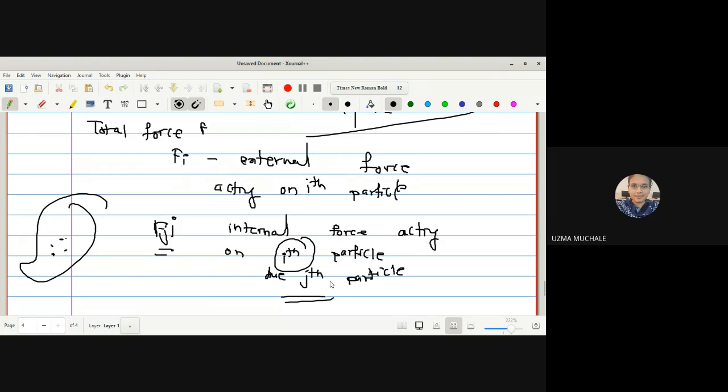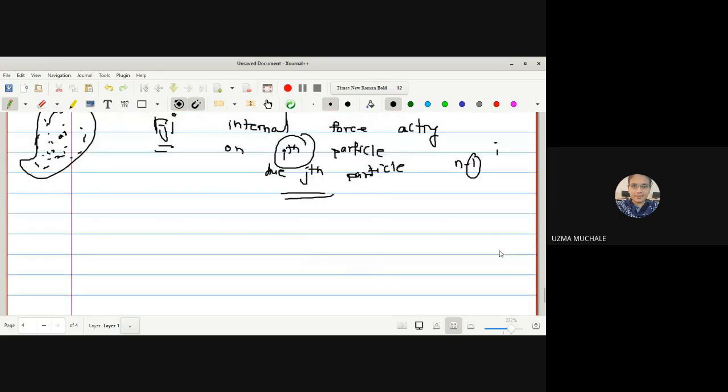Now, thus the total internal force acting on the ith particle due to the presence of the remaining n minus 1. Because here I wrote j for only one particle, right? On this ith particle, a different amount of force will be acting from every particle. So the force acting on this ith particle is due to the presence of all the n minus 1 particles, because the first one is the ith particle itself.